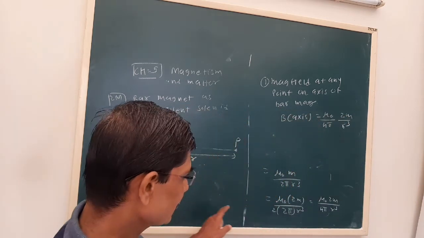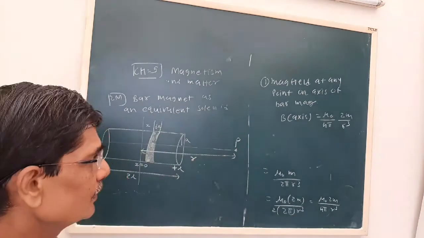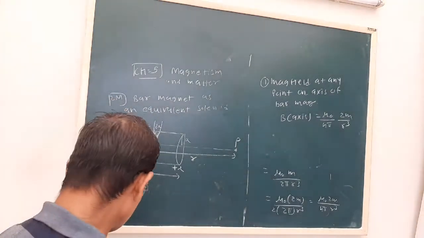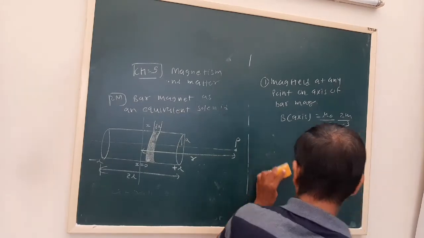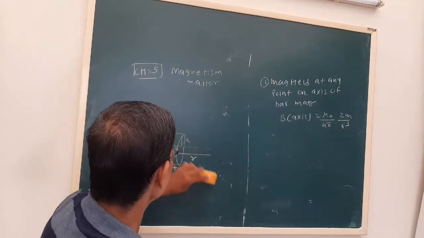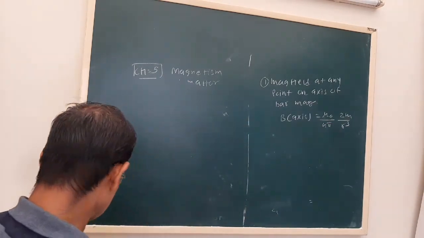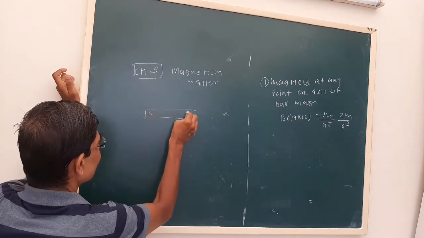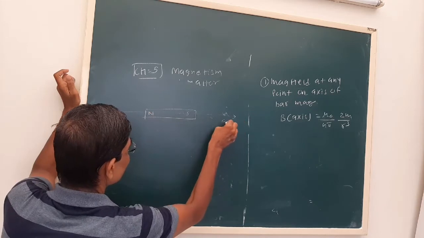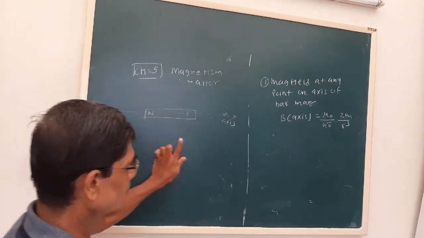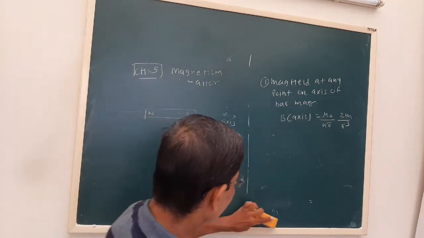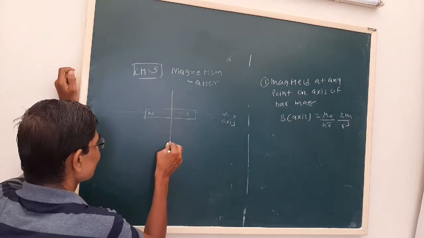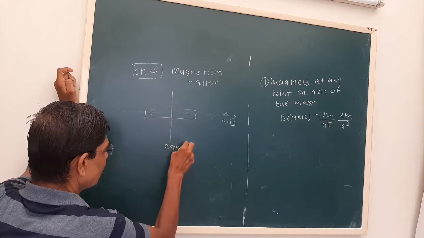Okay, this is the same formula I have written. Now this is the formula for the magnetic field at any point on the axis of the bar magnet. Similarly, see the perpendicular bisector. We can say this is a bar magnet N and S. This line will give the axis, and this is the axial magnetic field. Now see the perpendicular bisector, that is called the equator.